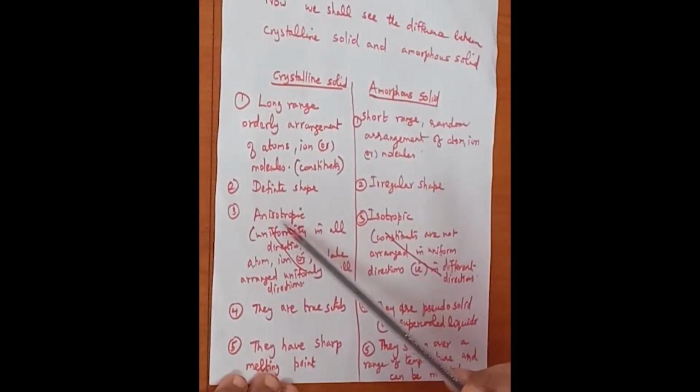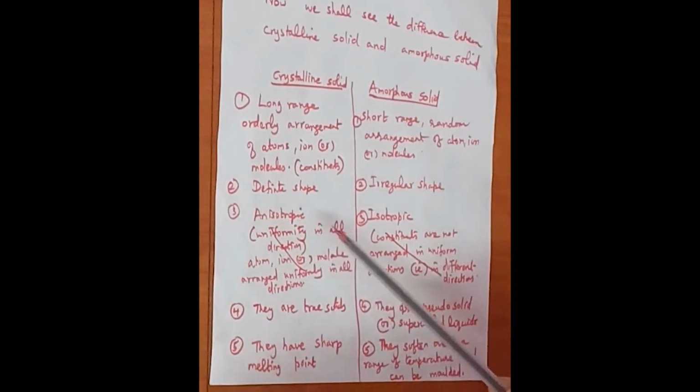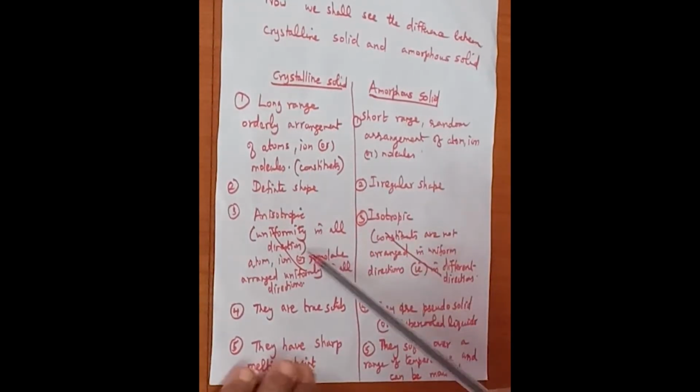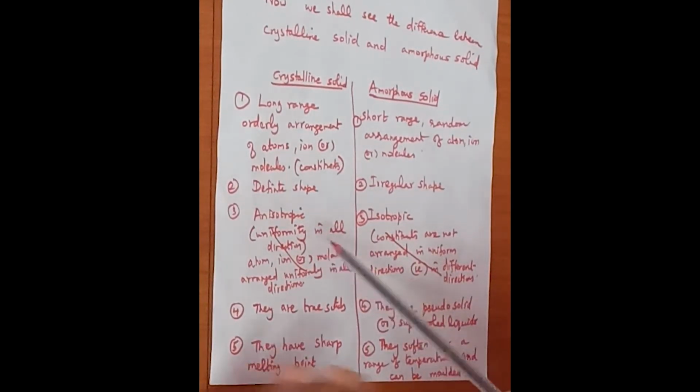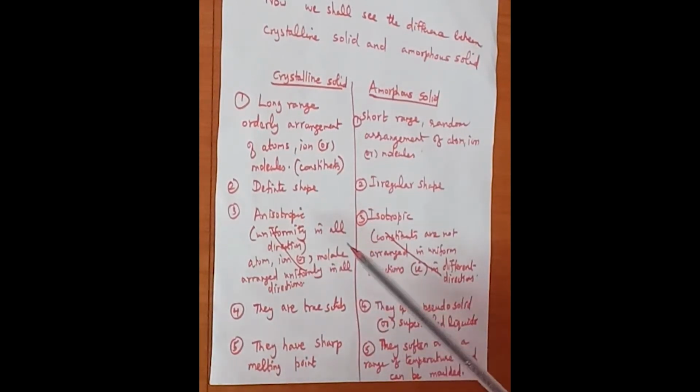That is called anisotropic. The physical properties, for example, are refractive index and electrical conductivity. Any substance which conducts electricity is said to possess conductivity. Since it conducts electric current it is called electrical conductivity.